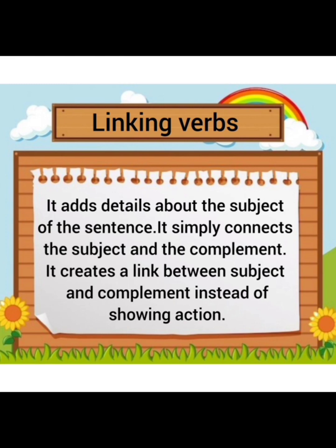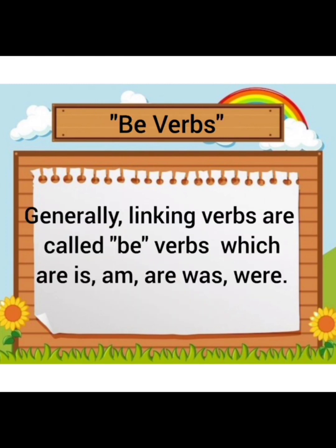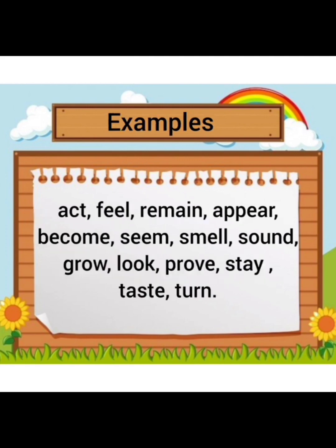Linking verbs are not considered as action verbs. They are the source of link between the subject and the complement, but they do not show any kind of physical activity. Generally, linking verbs are called be verbs, which are is, am, are, was and were. For example, act, feel, remain, appear, become, seem, smell, sound, grow, look, prove, stay, taste, turn, etc.